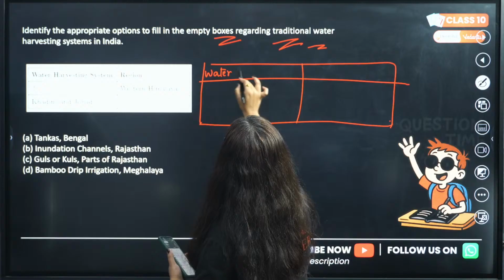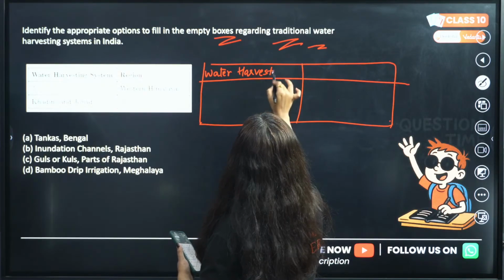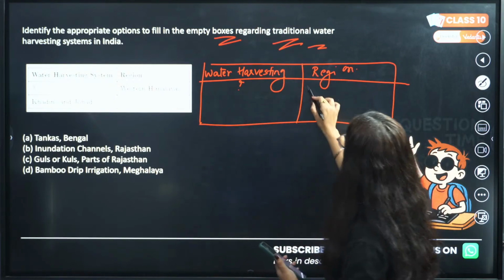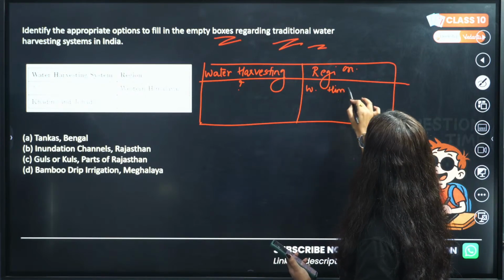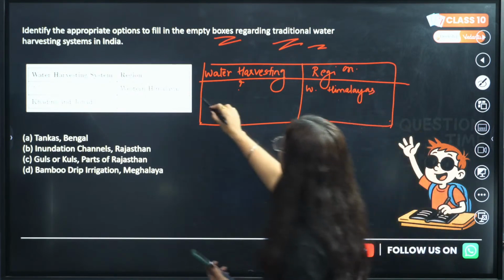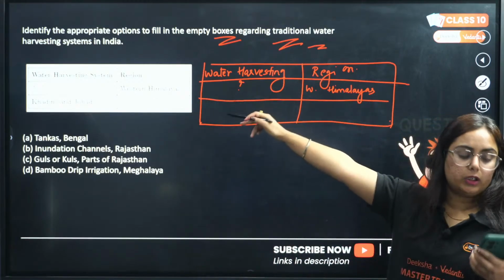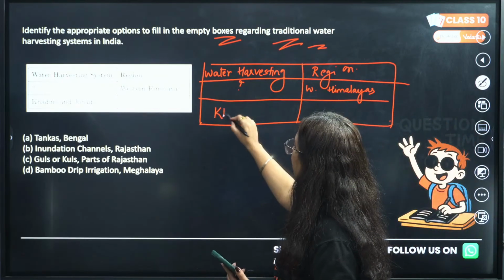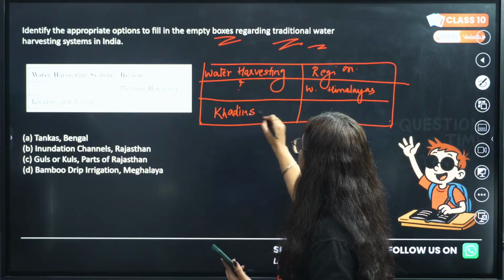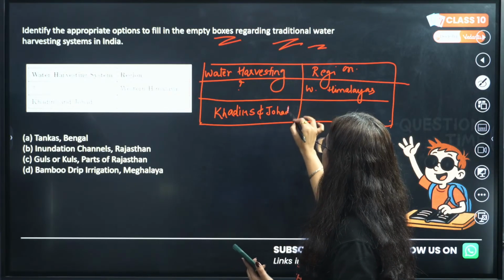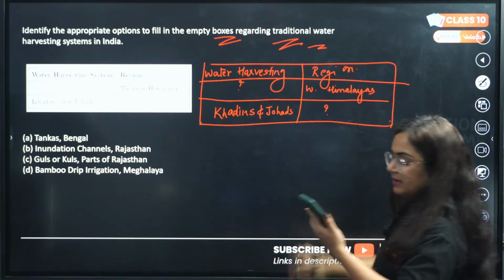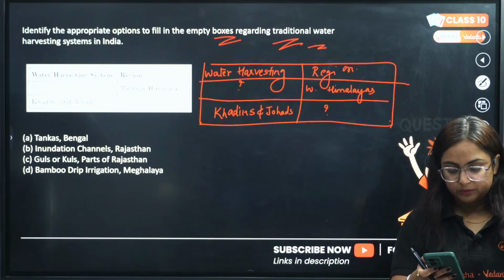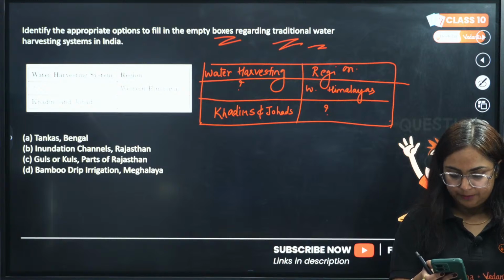This is water harvesting. Water harvesting in which regions? Here there is a question mark. Here there is Western Himalayas. So in the Western Himalayan region, what is the water harvesting system known as? Find out in the comment section. Then we have Khadins and Johads. Where are they found? You need to answer it. Now is it clear? Will you be able to write it? Okay, very good, Alya. I got the first answer of Alya.